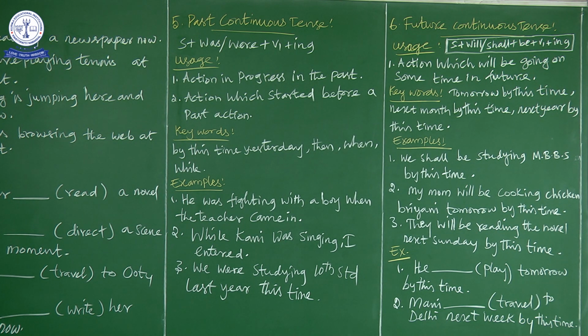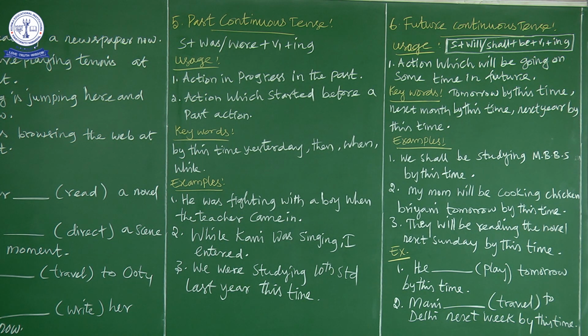They are just recalling their last year's experiences. This time last year, what standard were we studying? We were studying 10th standard. So when you want to refer to an action which is in progress in the past, you can go for past continuous tense.